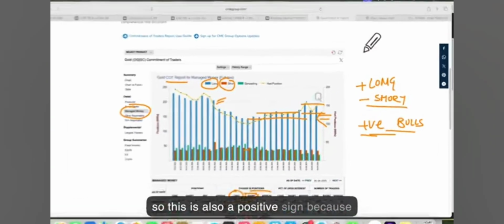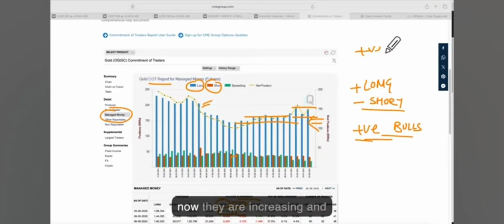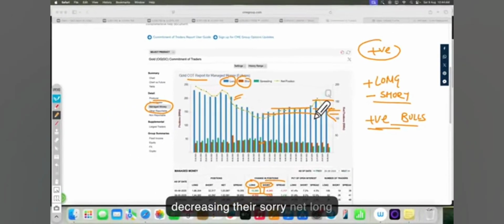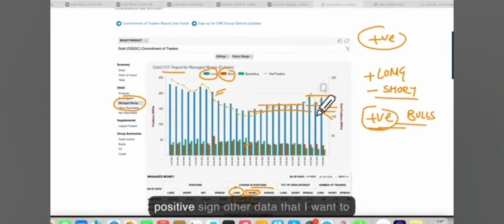This is also a positive sign, because now they are increasing and decreasing their net long holding and short holding. So the overall sentiment for the current closing week is showing a positive sign.